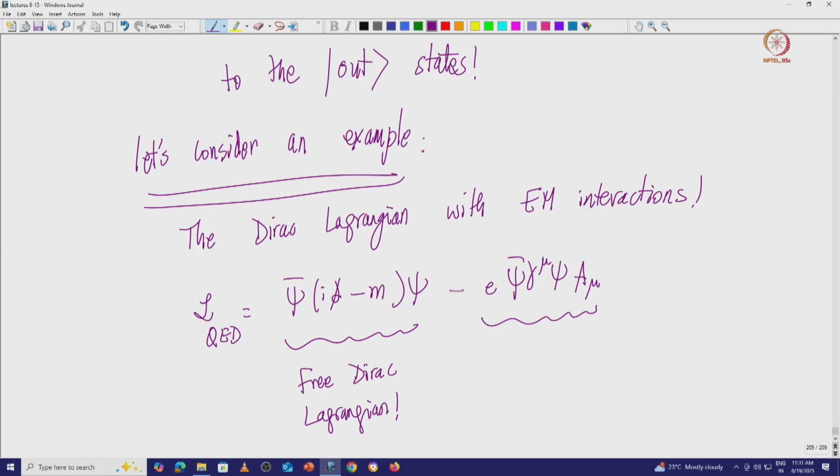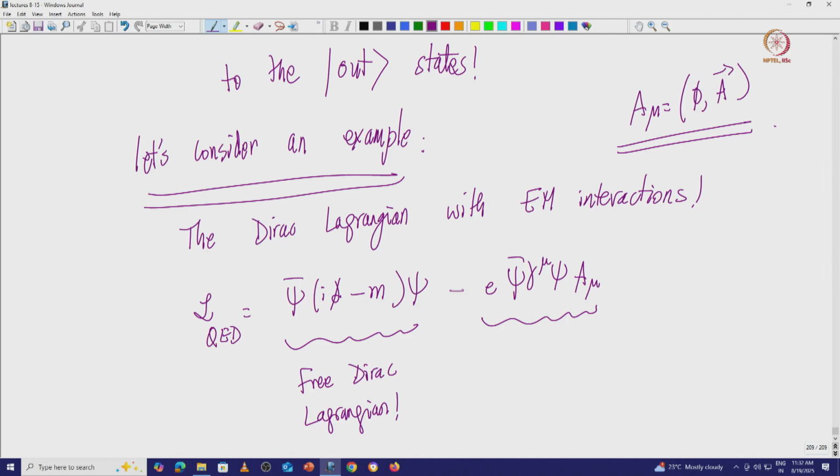Remember that electromagnetic theory interacts with the vector potential, which is A_mu. This we have seen when we wrote the interactions with the Klein-Gordon field.